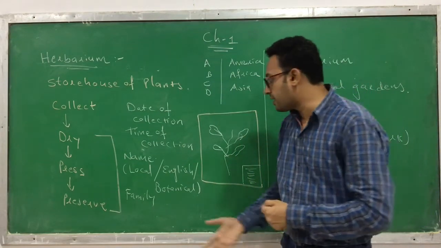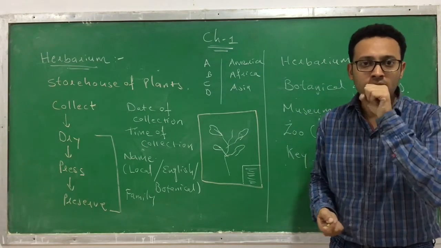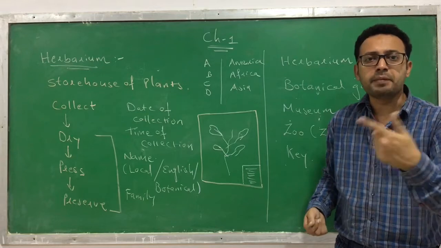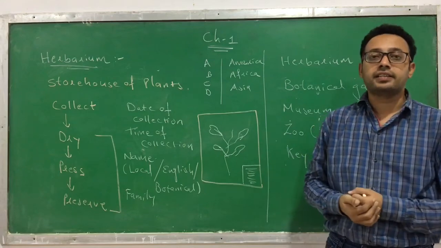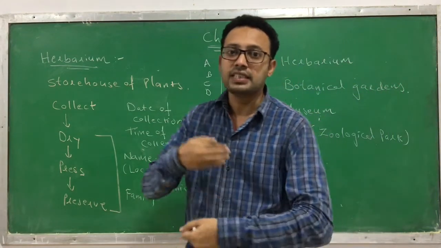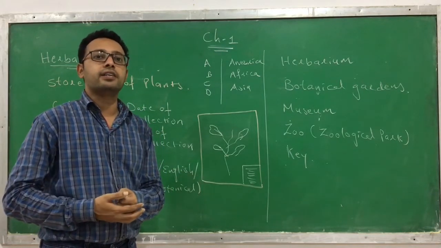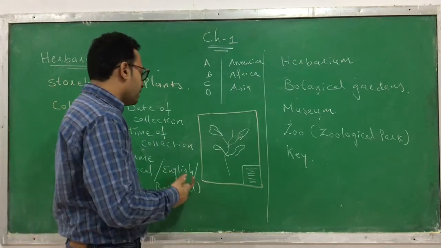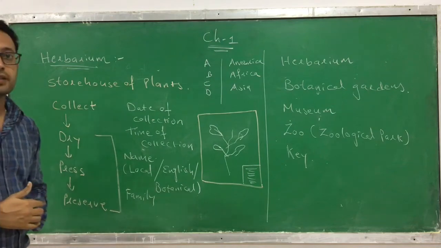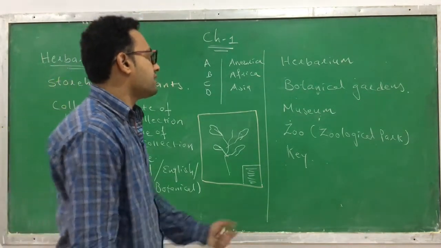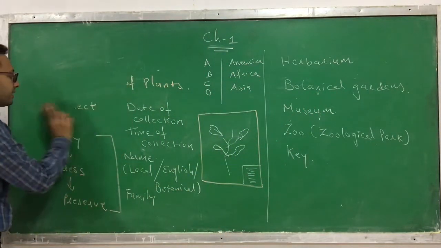Some people, in addition to this information, also write when it was collected, that means during which season it was collected. Whether it was the flowering season or fruiting season, and whether it is a young, older, or middle-aged plant, they also mention that here. So this is the first kind of taxonomical aid, what we call a herbarium. Next, the second kind of taxonomical aid is the botanical garden. So let's discuss the second one, botanical gardens.